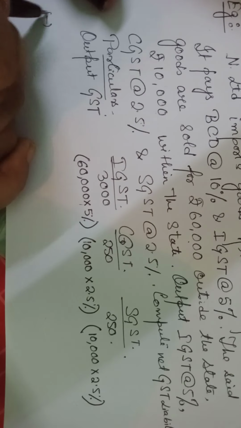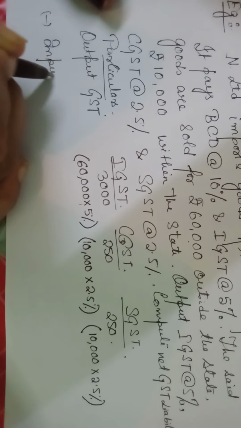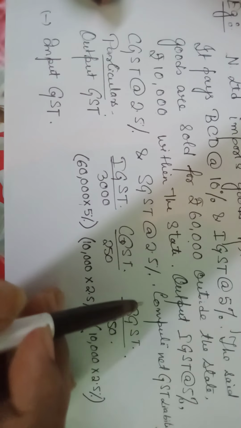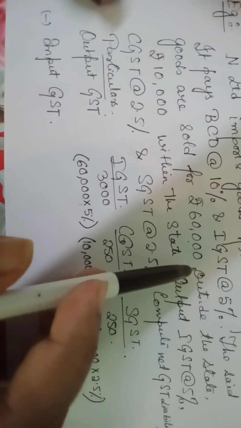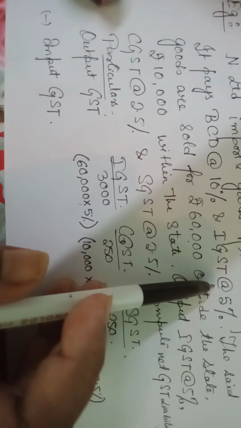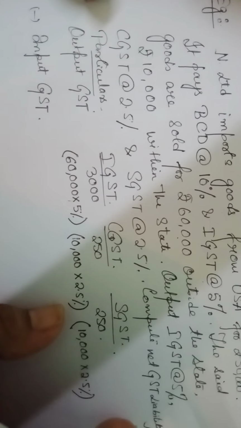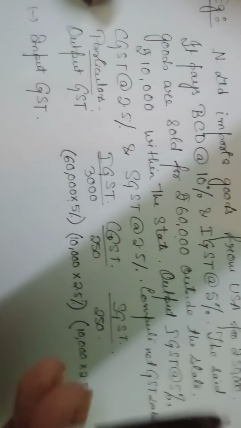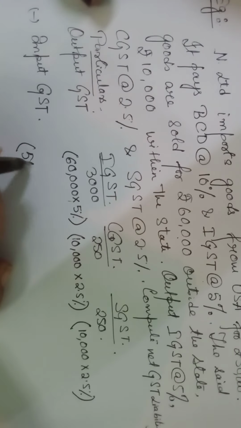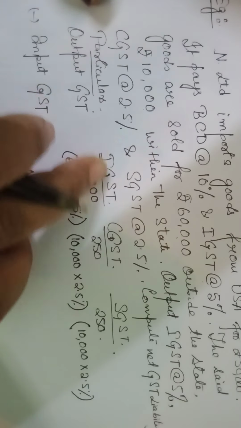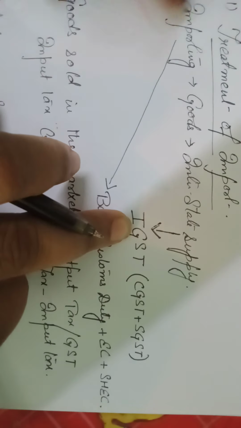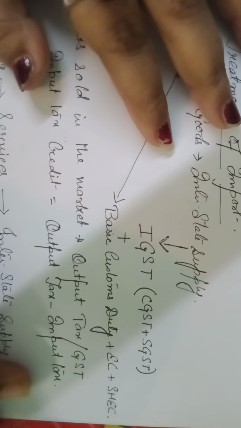Now from there, I'll deduct input GST. Okay, input GST how much? Input GST is 5%. Fine. Acha, on how much? How much goods I have brought in from USA? 50,000. So input GST is 50,000 into 5%. In whose column? In IGST column, because when you are importing goods into India, we are paying IGST apart from basic custom duties and cess.